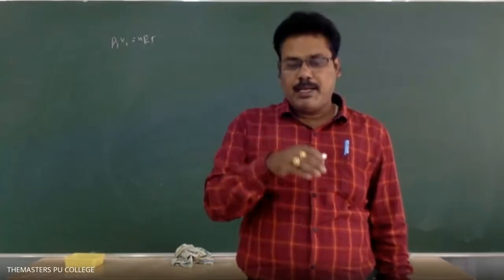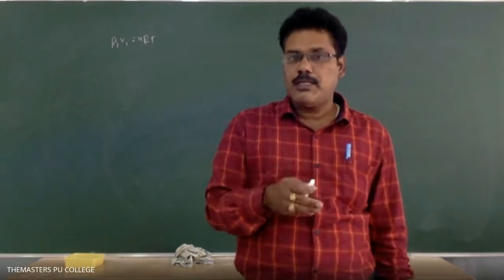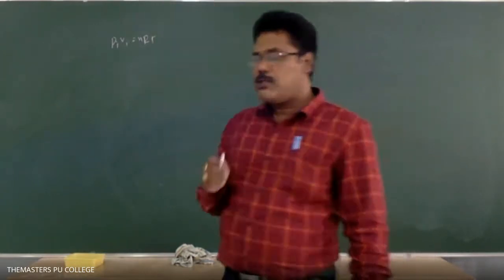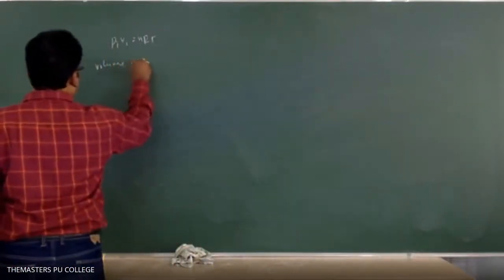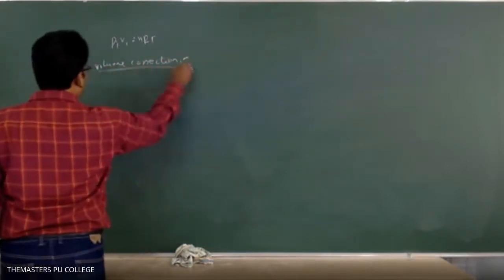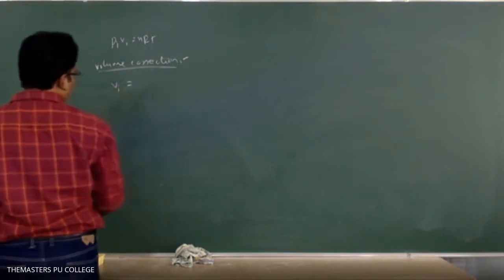The remaining space, that is free space for moving of the gas molecules, is very less compared to the ideal gas. So that's why the volume correction, we said, is due to attractive forces; the ideal volume should be equal to the